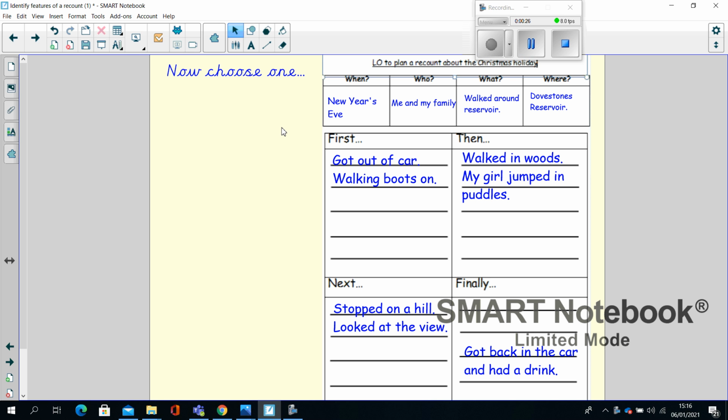Can you just stop for a minute and think about what punctuation marks we should include in our sentences in year 2? Pause the video and have a think. That's right, we need to include capital letters, full stops, question marks and exclamation marks. Some of us might start to include commas or apostrophes as well.